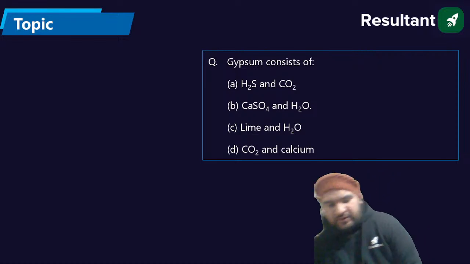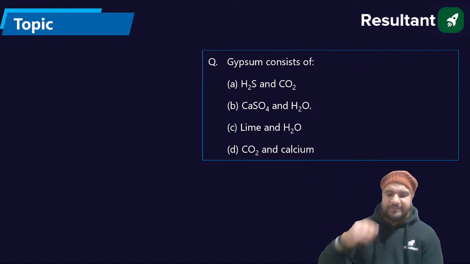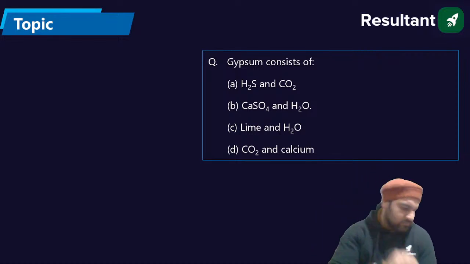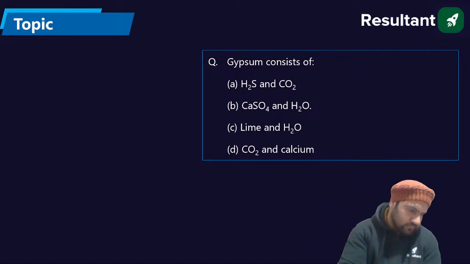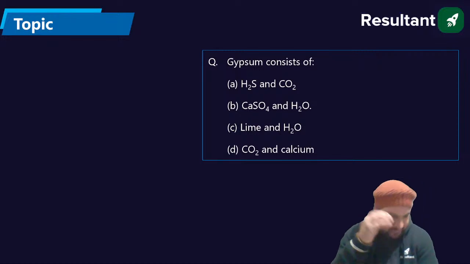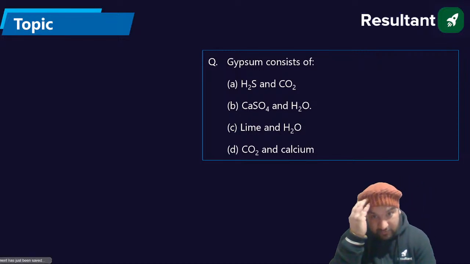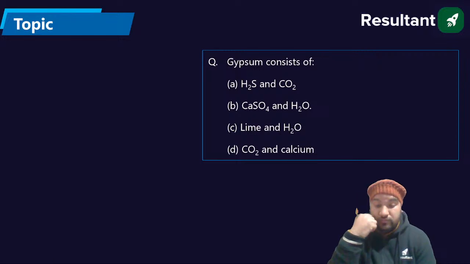What is the chemical formula for the gypsum? Santosh says B, Kedari says B, anyone else?